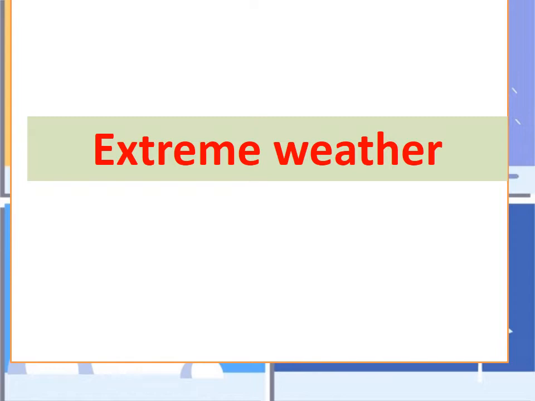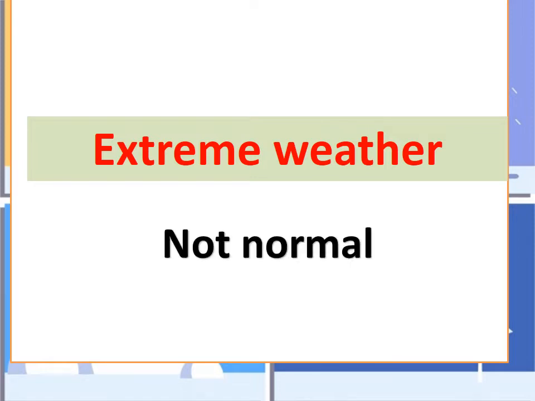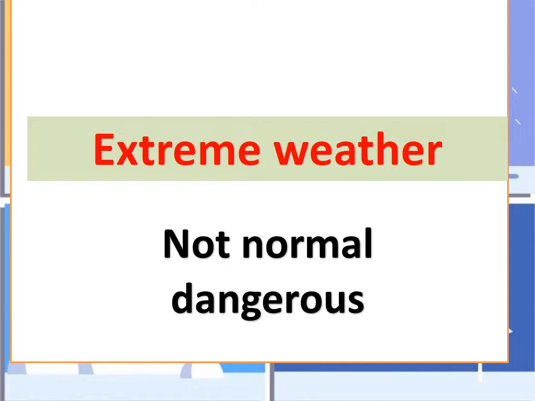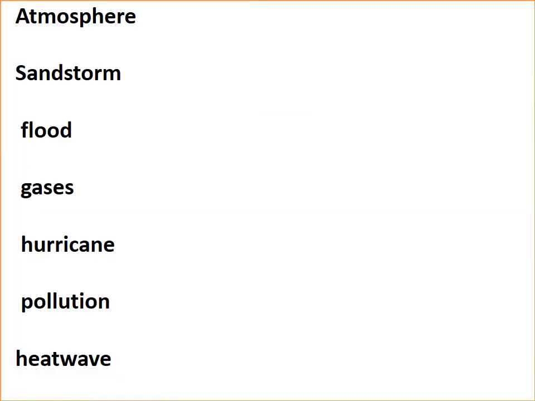What's extreme weather? It's a type of weather. Do you think it is dangerous or it's safe? Dangerous. Normal or not normal? It's not normal. So extreme weather is not normal, it's very dangerous. Like what? Too hot, too cold, too rainy, too windy. That's why it is very dangerous.